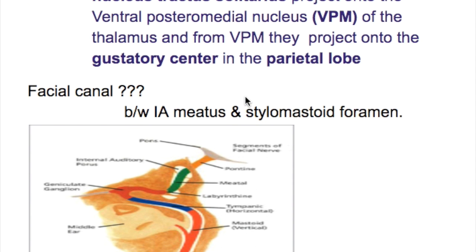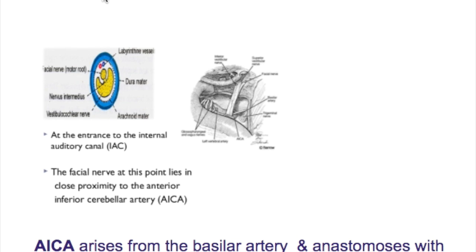Where is the facial canal? The facial canal is between the internal auditory meatus and the stylomastoid foramen, and this facial canal has a tortuous course, so the facial nerve has a tortuous course as well. What are the nerves in the internal acoustic canal? The nerves in the internal acoustic canal are the facial nerve motor division, the acoustic nerve or the eighth cranial nerve, and the nervus intermedius. The nervus intermedius is between the facial nerve and the acoustic nerve.